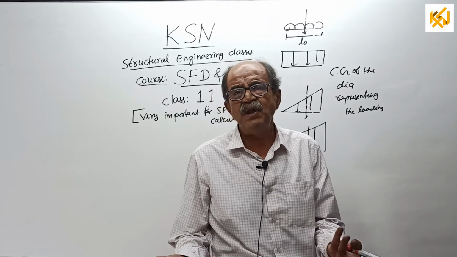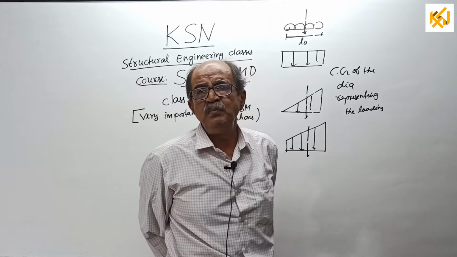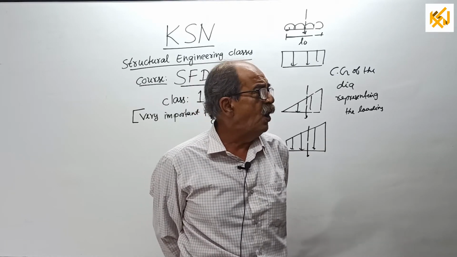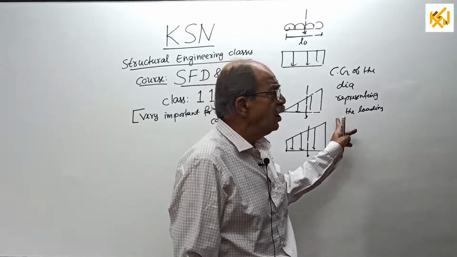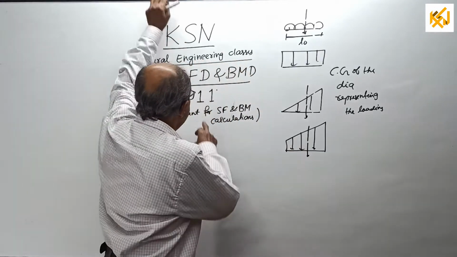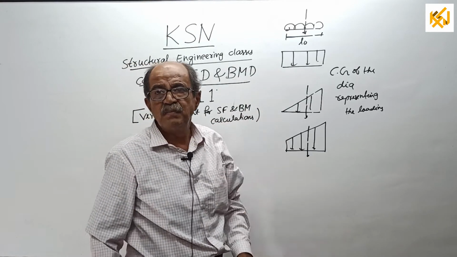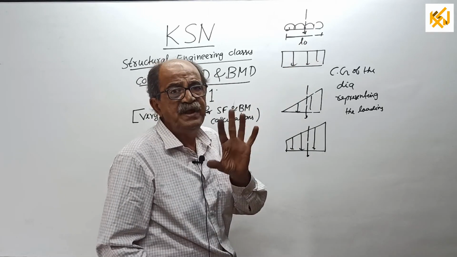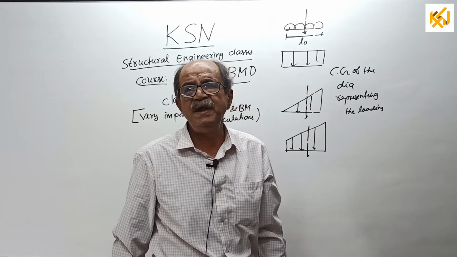You can take any one of them, both are the same. These all points will be once again told systematically in class number 12, because there I am showing the loading. But in today's class, what I am doing is, I will explain very clearly how to locate CG. Of course, how to find area also.